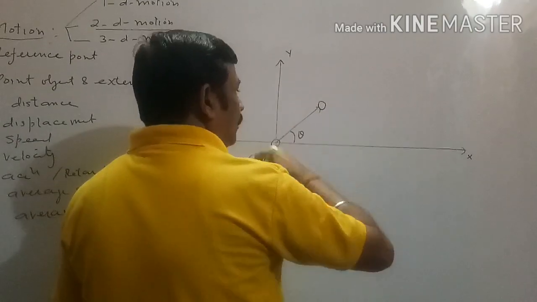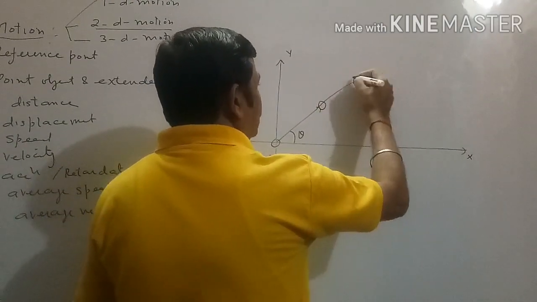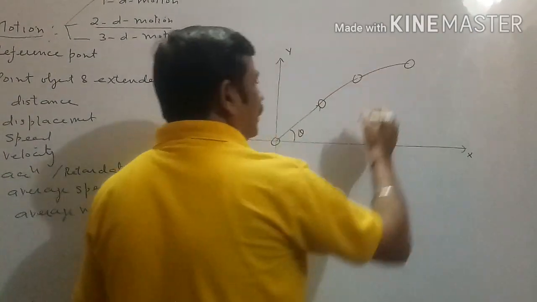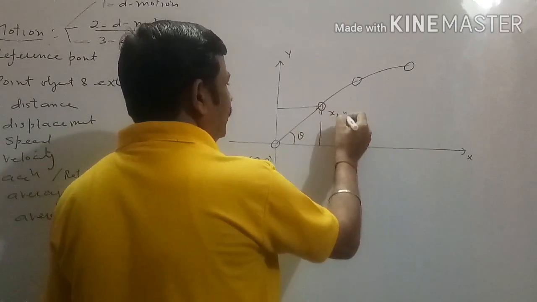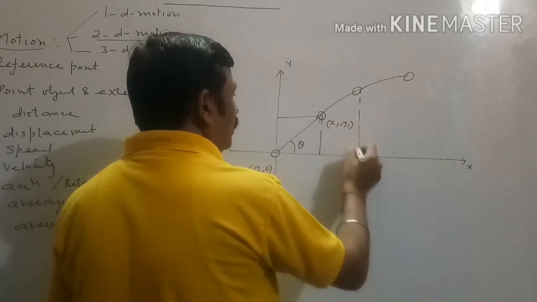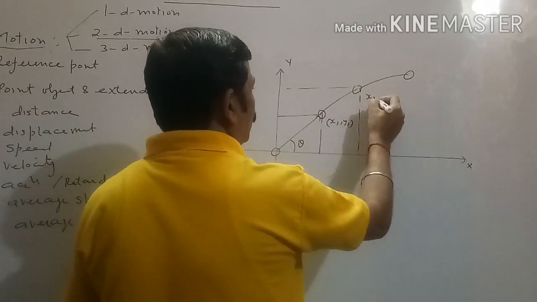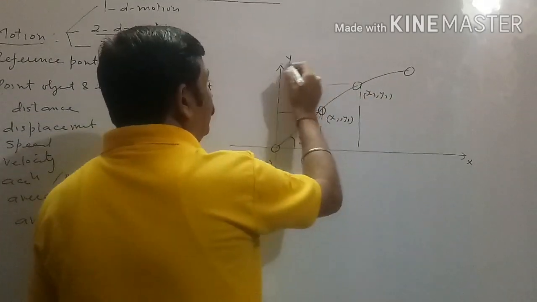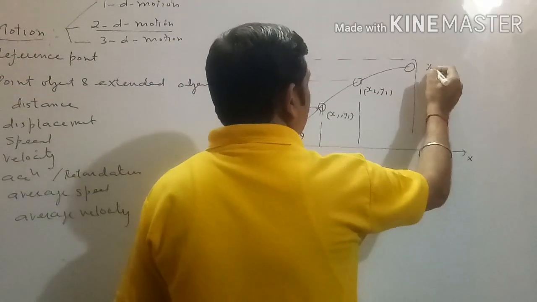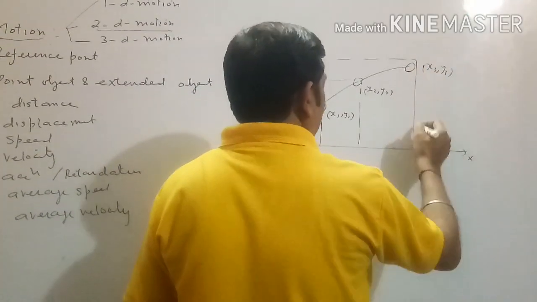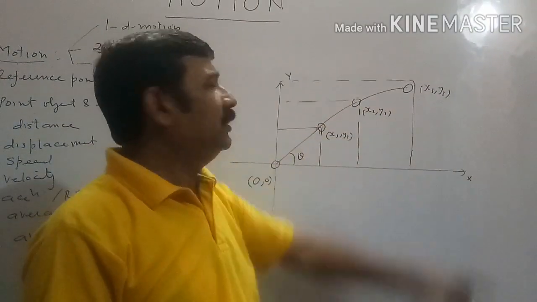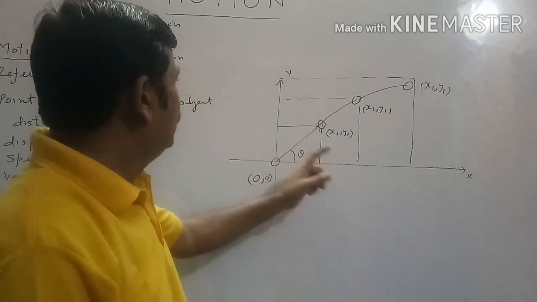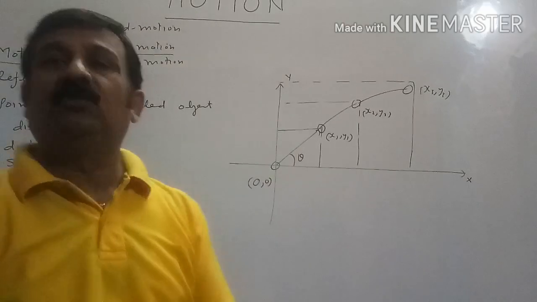At some time body will be here, again after some time body will be here, again after some time body will be here. Here when body was present, its position coordinates were x1, y1. When body will be present here, its position coordinates will be x2, y2. When body will be present here, its position coordinates will be x3, y3. We can say that as time is changing, both position coordinates are changing. That is why this type of motion is known as two-dimension motion.